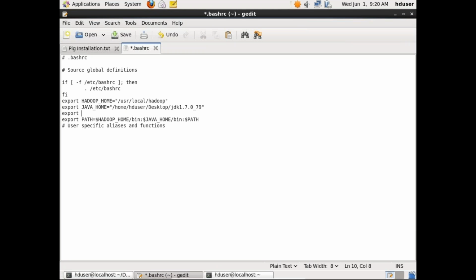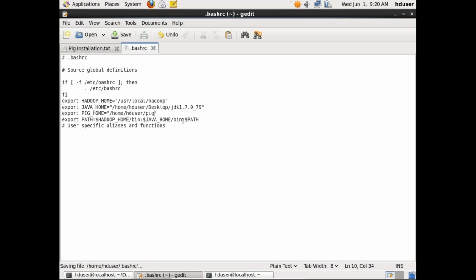PIG_HOME equal to /home/hduser. Be careful here, there should not be any typos. Since I have it on my hduser only, I'm going to give the hduser path, and the pig folder. This is the path that you have to give, and save this.